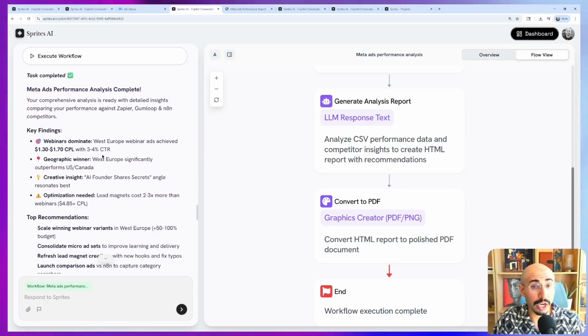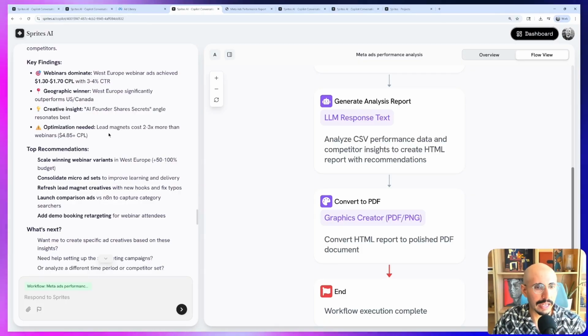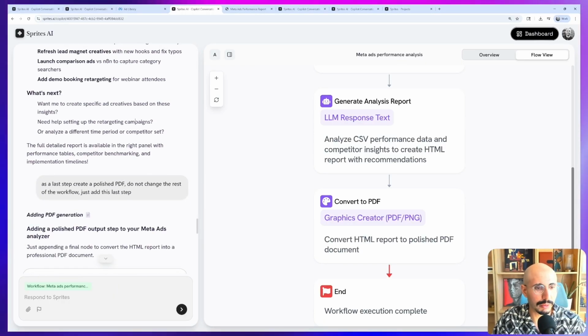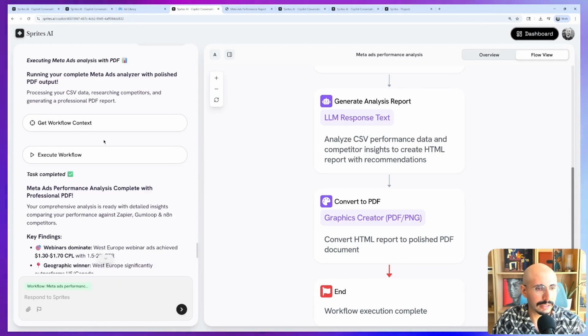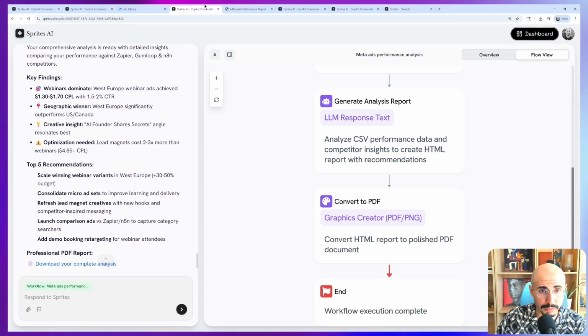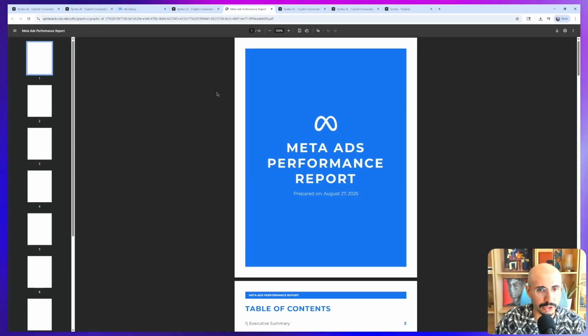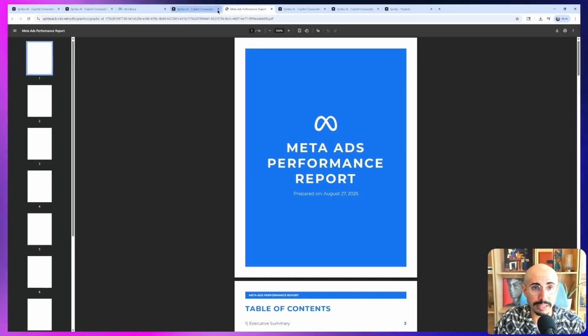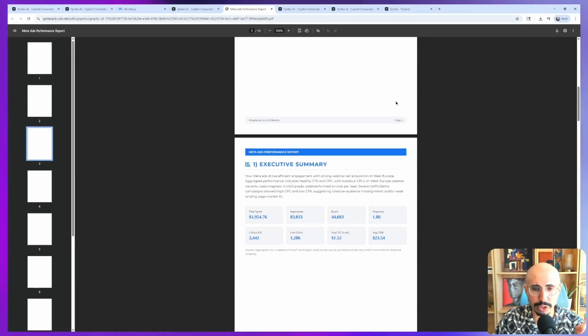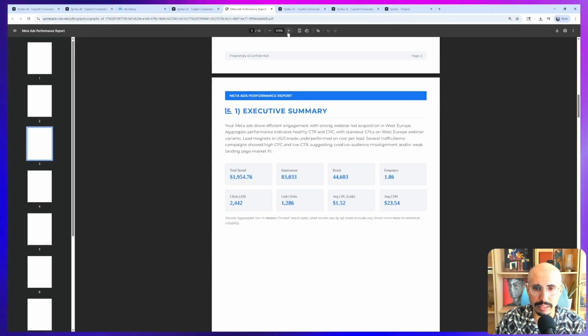I can get my CTR. I can see the regions I'm doing better at. The AI founder shares secrets, angles, works best, etc. And lead magnet is losing money, so I should just get leads. And I can ask for the report to be put in a nice PDF that I can share with my team, or maybe my client if I'm a freelancer or an agency. It's one thing for me, but once I gather what the actionables are, I might put it in a PDF. And Sprites can produce documents and PDFs and simple graphics for you, including this executive summary.